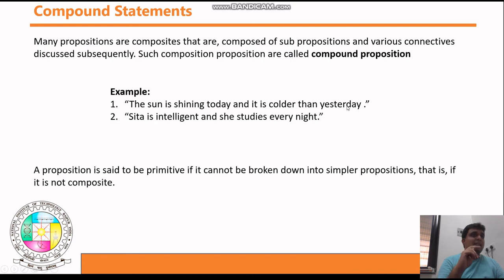It is colder than yesterday. For this statement also you can give an answer in true or false. That's why both the statements are propositions. Here you are using the connective and, connecting these two propositions, that's why this complete statement is called a compound statement.